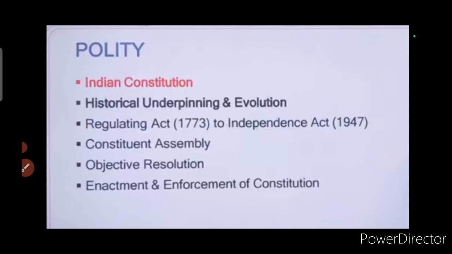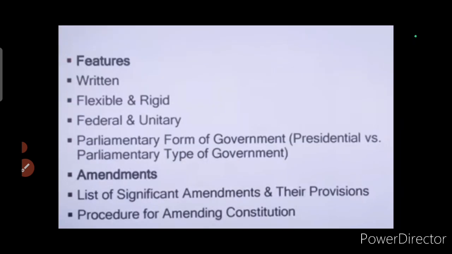Regulating Act 1773 to Independence Act 1947, Constituent Assembly, Objective Resolution, Enactment and Enforcement of Constitution. Features: written, flexible and rigid, federal and unitary. Now parliamentary form of government, presidential versus parliamentary type of government. Presidential or parliamentary type of government is very important from the perspectives of mains. This you have to study in details. Amendments, list of significant amendments and their provisions, procedure for amending constitution.